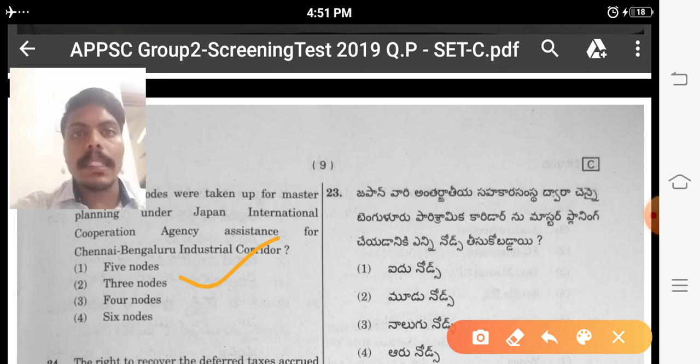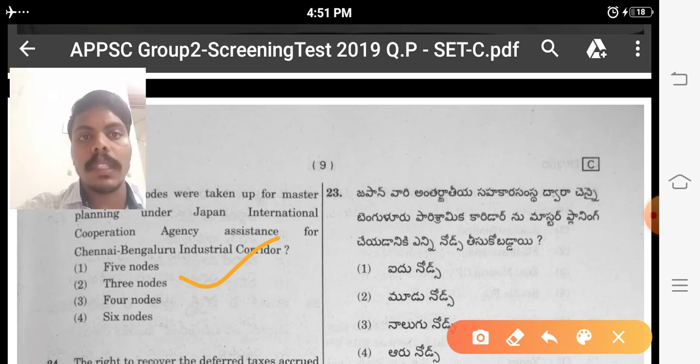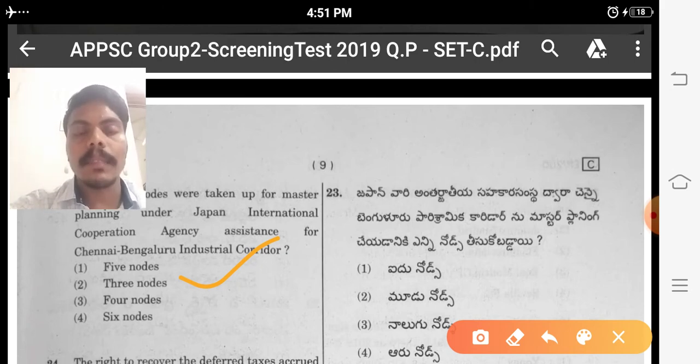Any developments or industrial corridor that happened within 6 months before our exam, we have to concentrate on that. Then only we will answer this type of question. I am not here to give you the answers to the previous question paper, but to give some analysis: what are the takeaways, what to read, what to leave, what not to read. Here are some tips I suggest.